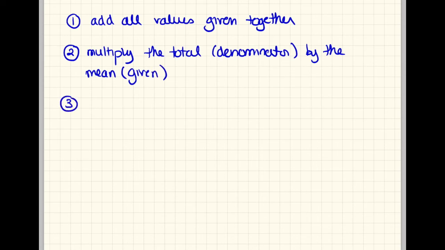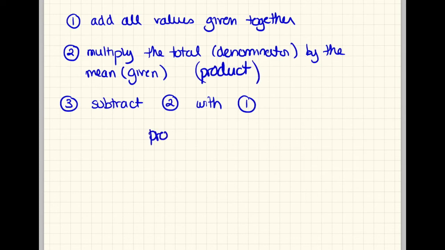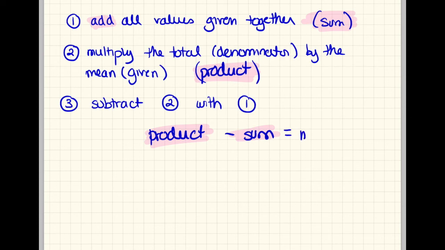And then the last step is to subtract number 1 from number 2. So this is the product and this is the sum: you're going to do product minus sum, and that would equal the missing value.